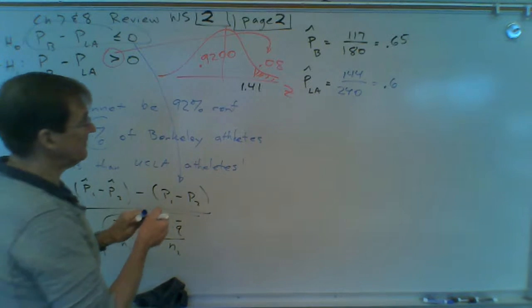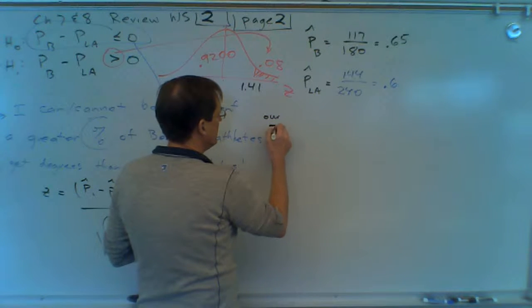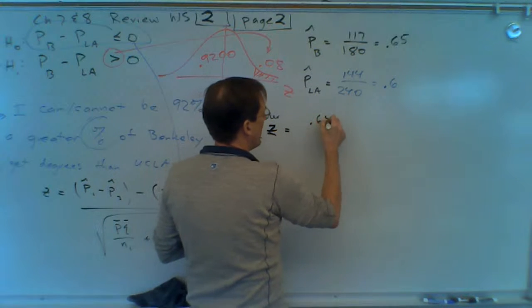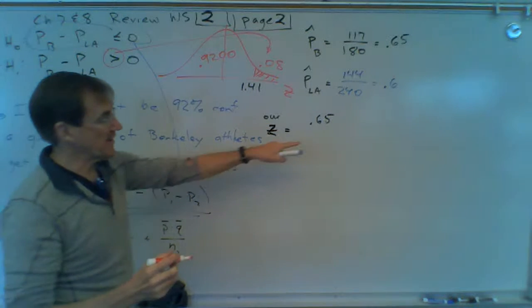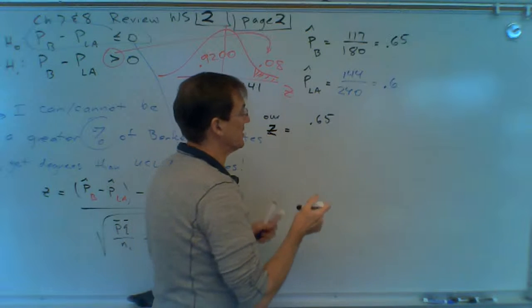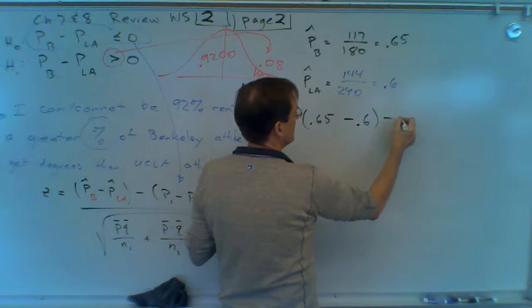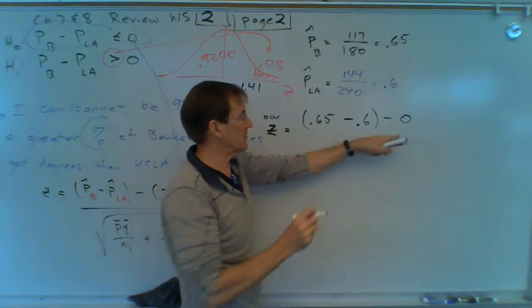So here's our formula. Let's do it right over here. So here's our Z. This is step 3. And p hat 1 is 0.65. Make sure you do this in the same order as our hypothesis, which is Berkeley minus UCLA. So in here, we've got to have Berkeley minus UCLA. Make sure you do that in the right order. So the p hat part is going to be 0.65 minus 0.6. We're assuming that there's no difference. So rule number 3 says that's going to be a 0.